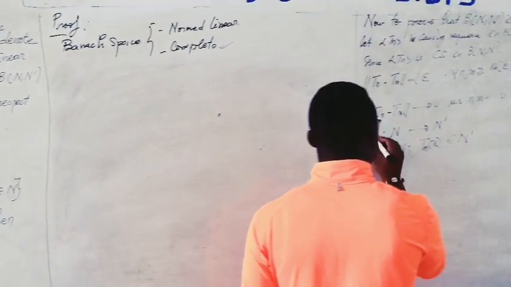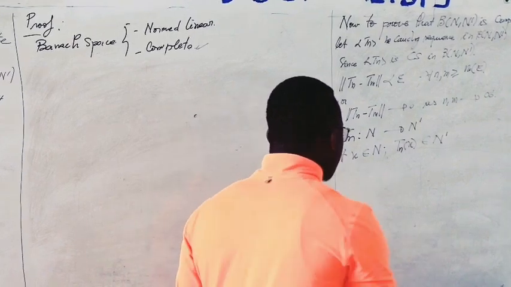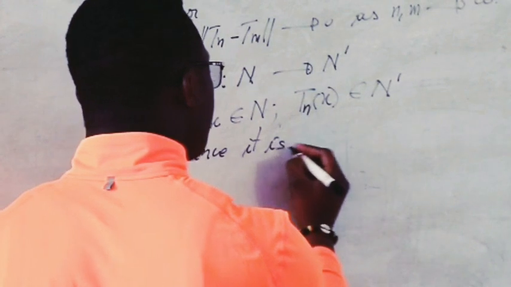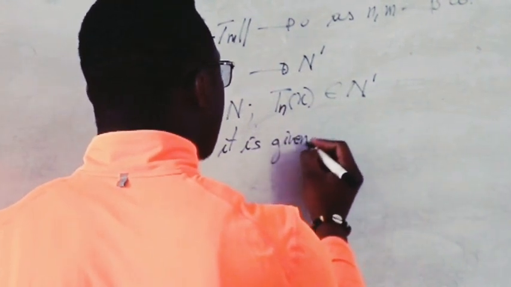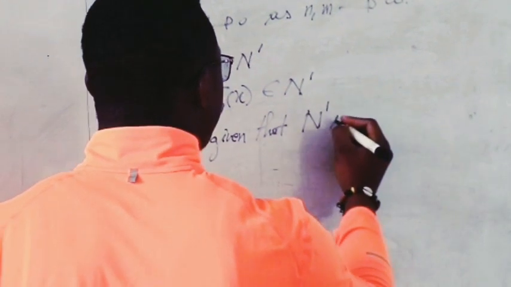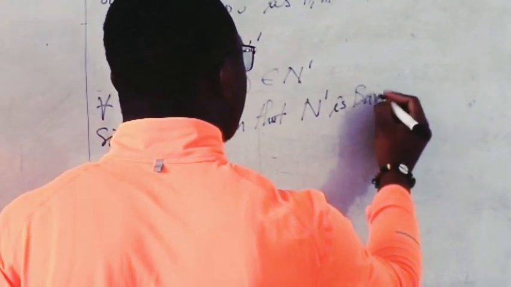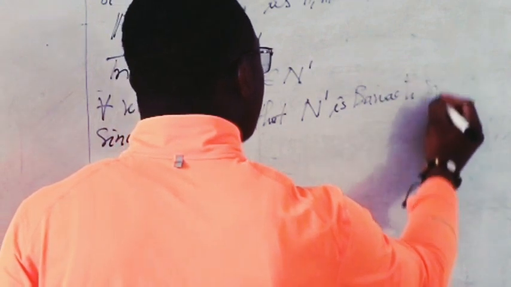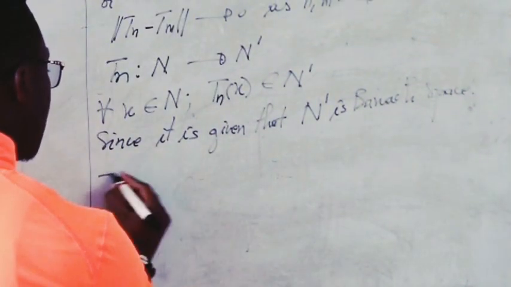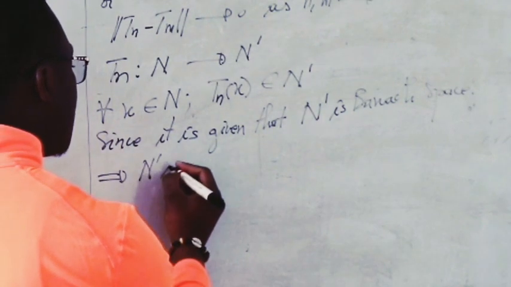Tn of x belongs to N dash since it is given that N dash is a Banach space. Then since N dash is a Banach space, this implies that N dash is complete.